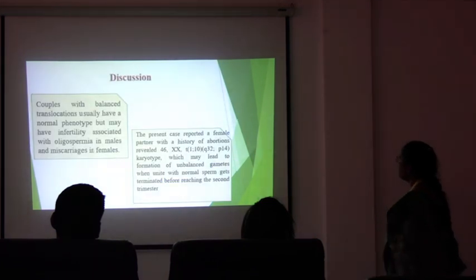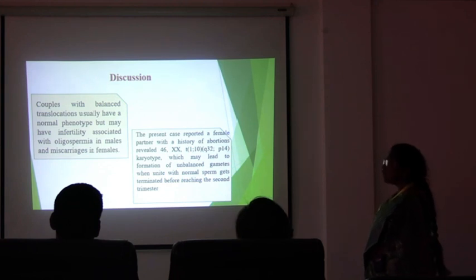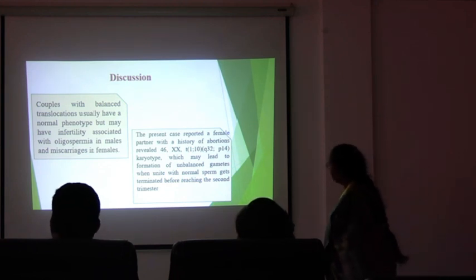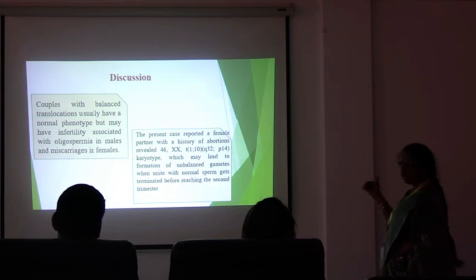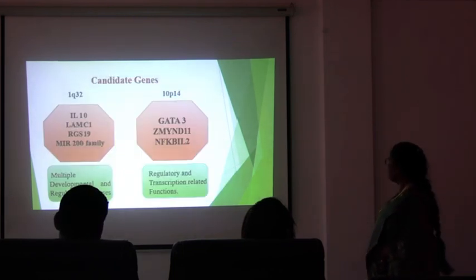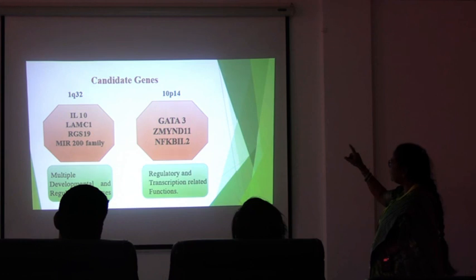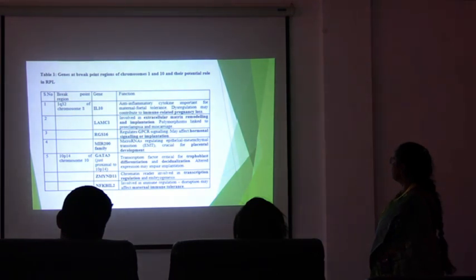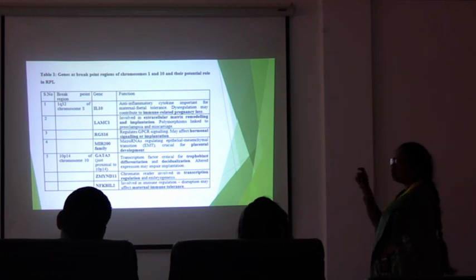Next slide. So couples with a balanced translocation usually have a normal phenotype but may have infertility associated with oligospermia in males and miscarriages in females. So in this particular case, since there is unbalanced gamete formation, it is leading to abortions. Next slide. So these are the genes which are missing at this particular region, 1q32 and 10p14, which are involved in regulatory processes. Next slide. So these are the genes present at these breakpoint regions which are causing abnormal development of the fetus, finally resulting in abortions.